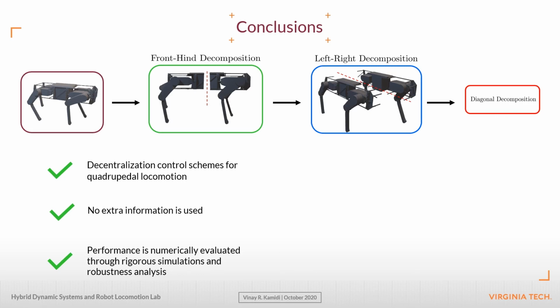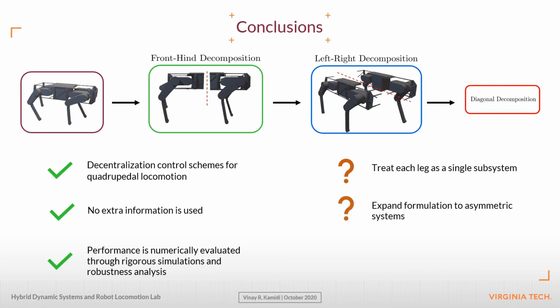For future work, we will extend these decomposition schemes to address each leg as its own subsystem. We look to investigate the expansion of the formulation to asymmetric systems as well. Furthermore, we will evaluate the generalized decentralized control laws on an already existing quadrupedal platform, Vision 60.